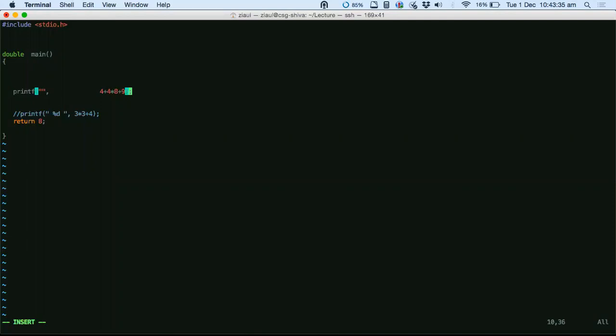When you don't have any other things, you just write a message and it prints out. But if you have some other things to be printed, let's say some computations, you put them after the comma here, and those things will be printed.